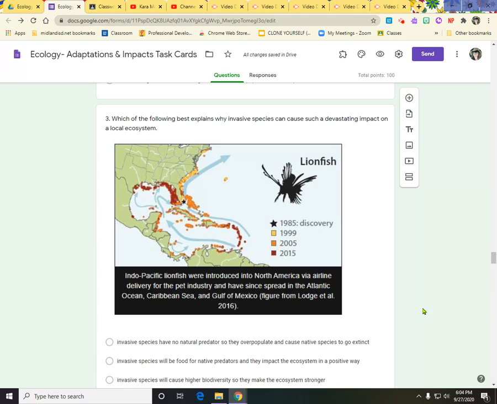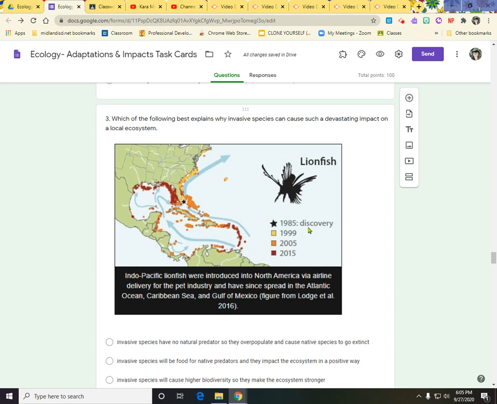Okay, number 3, which of the following best explains why invasive species can cause such a devastating impact on the local ecosystem? So this is a lionfish, which were accidentally introduced to North America in an airline delivery for the pet industry and have spread throughout the Atlantic Ocean, Caribbean, and the Gulf of Mexico.